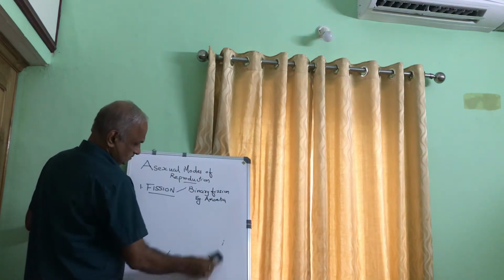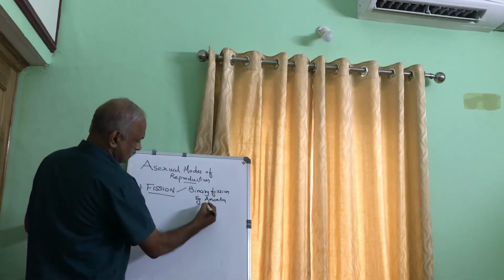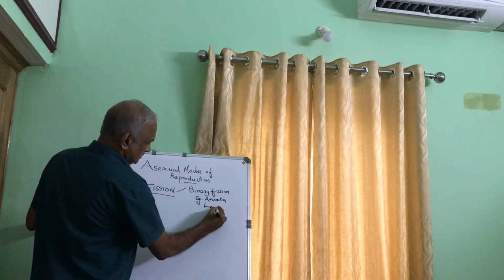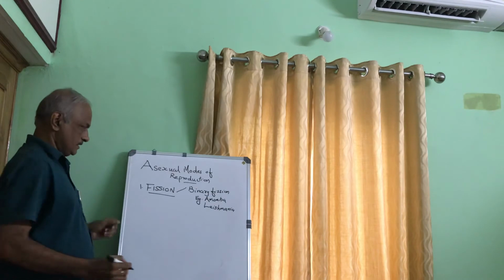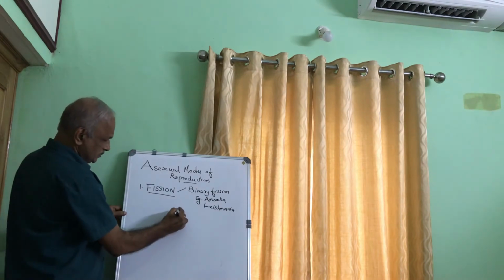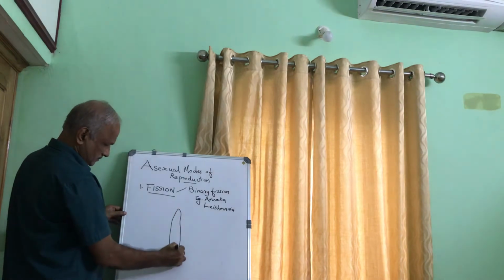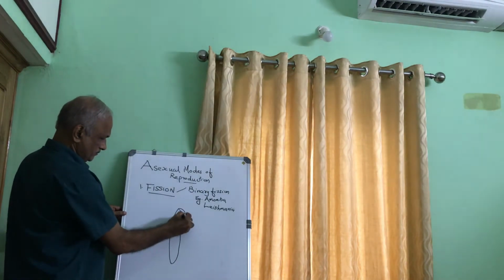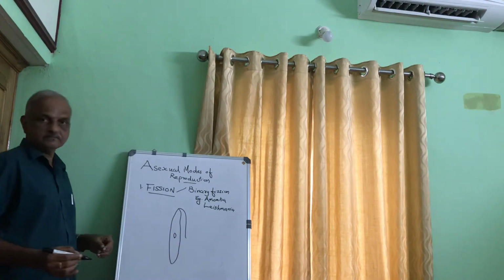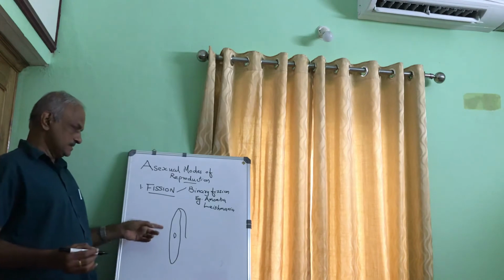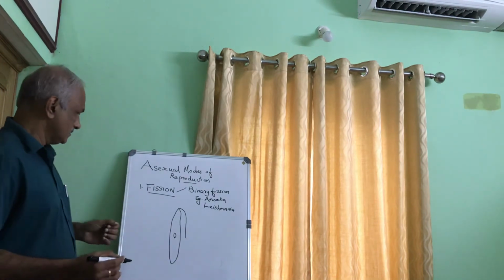There is another organism that also undergoes this, that is Leishmania. Leishmania is also a unicellular organism. It has the nucleus. There is a slight difference between the division in amoeba and in Leishmania.